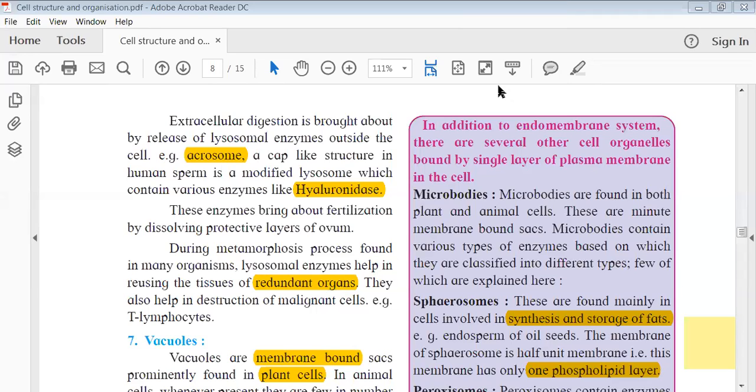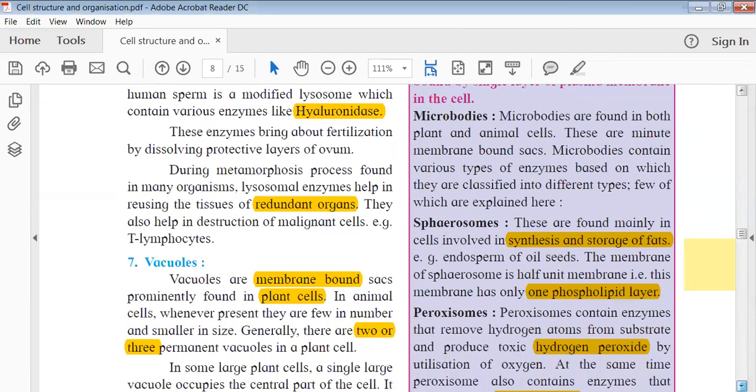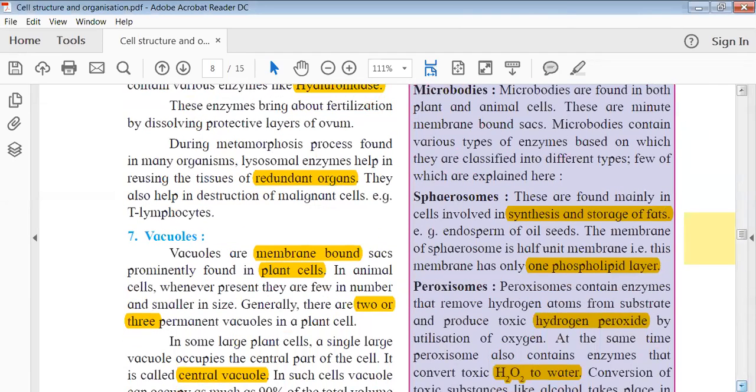So microbodies can be of different types based on their function and what components are present inside them. One type of these microbodies is called spherosomes. I repeat the word, spherosome. These are typically spherical structures present in cells and play a role in the synthesis and storage of fats. So if someone asks what is the function of spherosomes, you need to say synthesis and storage of fats. One example of spherosomes is the endosperm of an oil seed.